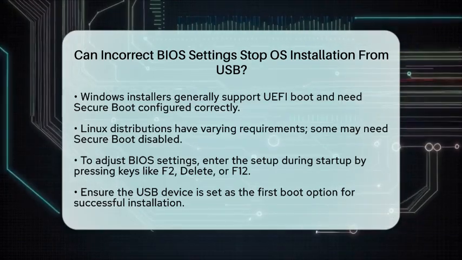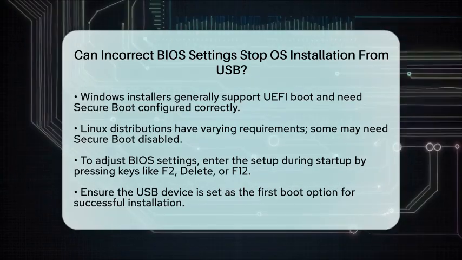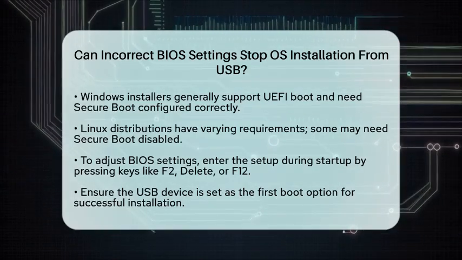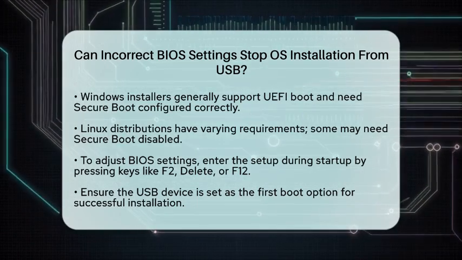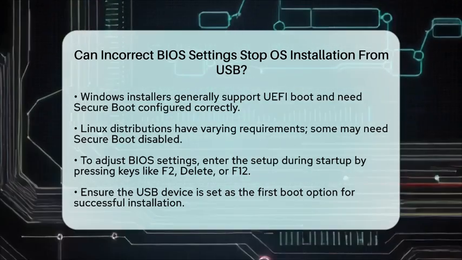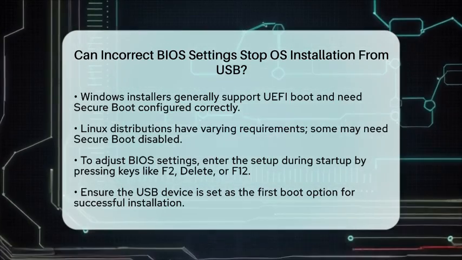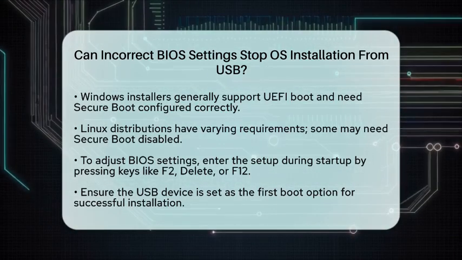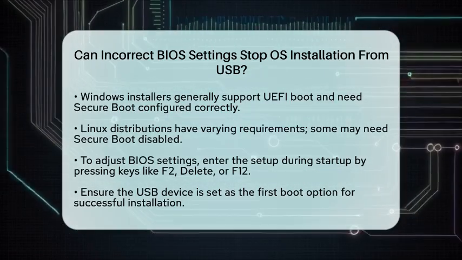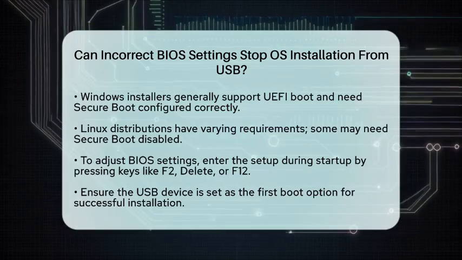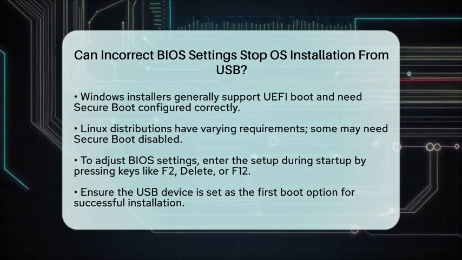Here are 4 practical steps before you start the installation: enter the BIOS or UEFI setup during system startup. This is usually done by pressing keys like F2, Delete, or F12. Once in the setup, ensure the USB device is set as the first boot option. If you find that your OS installer is not working, double-check these settings. Adjusting them according to the requirements of your operating system and installation media is key to a successful installation from USB.